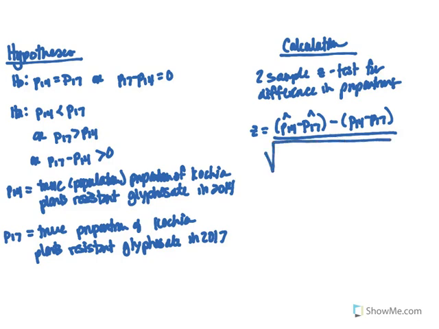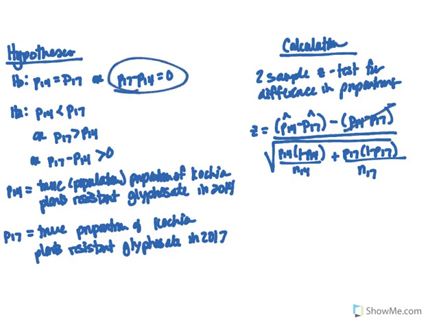So this is the square root of P14 times 1 minus P14 over the sample size for year 14, plus P17 times 1 minus P17 over the sample size for 17. If we go back to our null hypothesis, it said this difference was 0. So this value goes to 0. So we can get full credit for naming the test by showing this calculation.